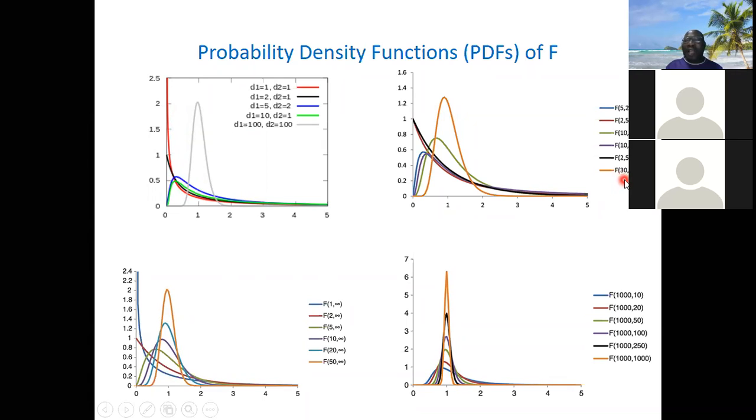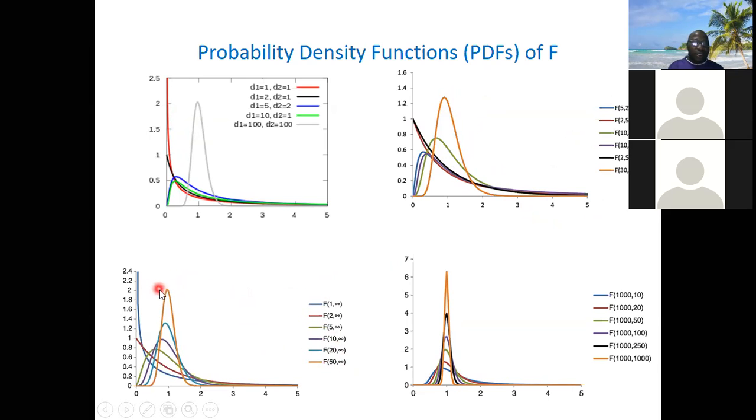The degrees of freedom are 13 and 50. They are big enough. Whereas the others with smaller degrees of freedom, you can see their skewness. They are not bilaterally symmetrical. They don't look like a normal distribution. But this last orange graph looks approximately normal because the degrees of freedom are large.